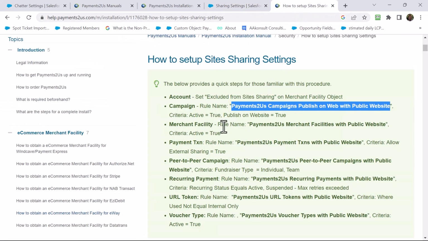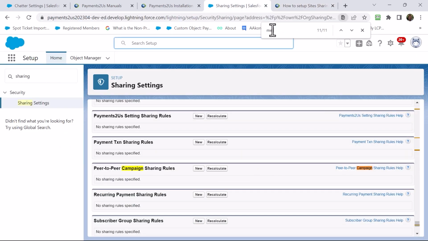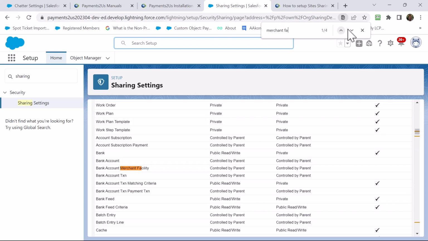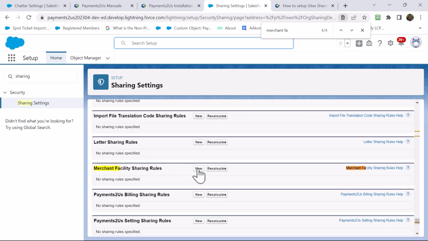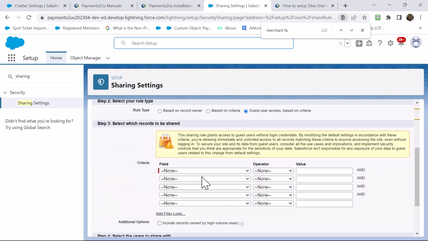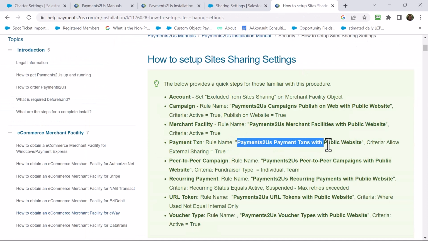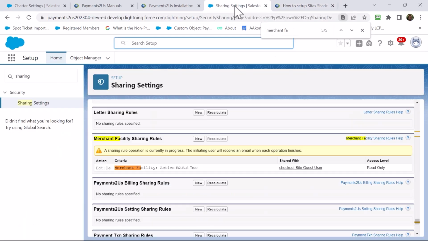Now what I do is go back to here and copy the next rule, which is the name. So this is merchant facility object. So now I change this to merchant facility. I locate the sharing rules for merchant facility, go new, paste my name there. Again, it's for guest users only. I'm only interested in sharing active merchant facilities. With that, save, OK. Go back to payment transactions with public website.